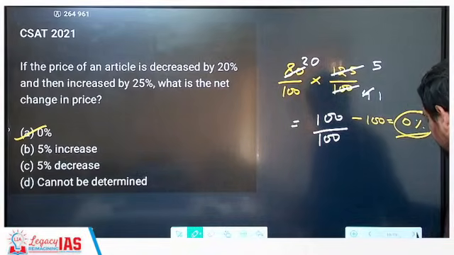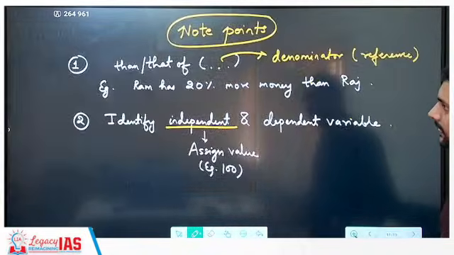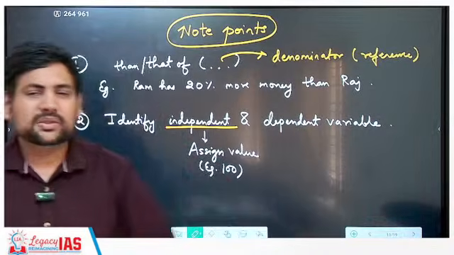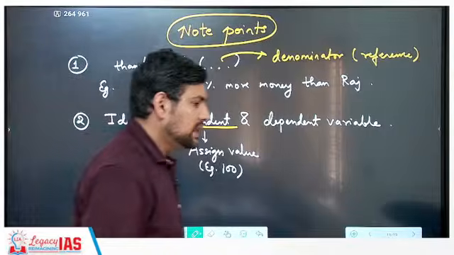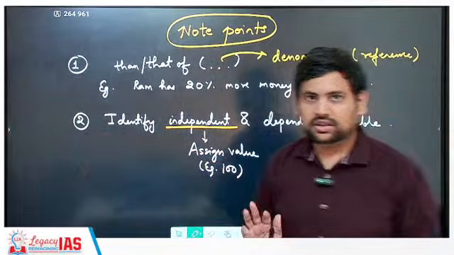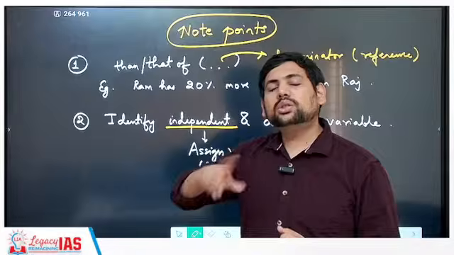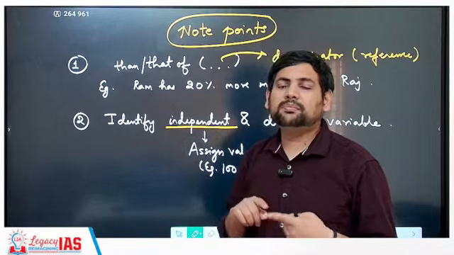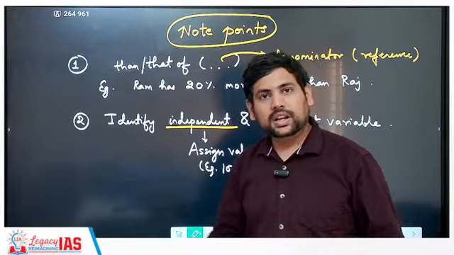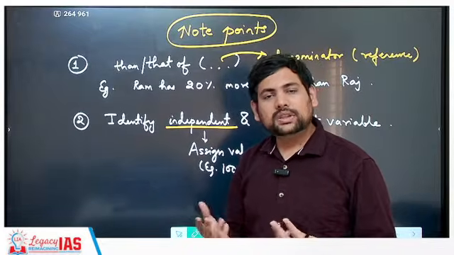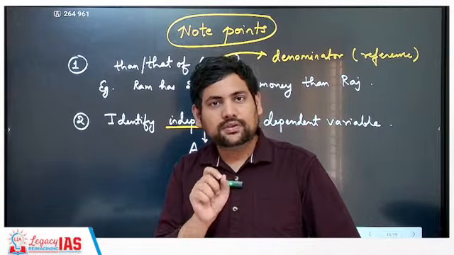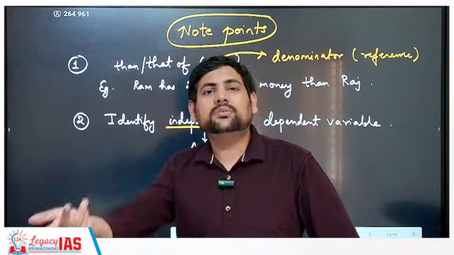Then let's get to the next concept. Now this is very important. Many students get confused in this. First thing, when you read a question and there are two or more quantities, for example x, y, z, or p, q, r, three people or two people, always remember they will talk about the difference of one from the other in terms of something.